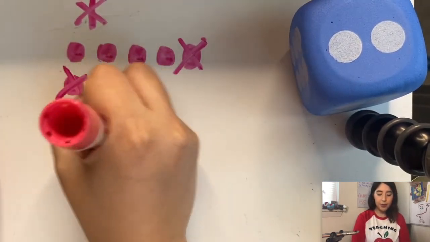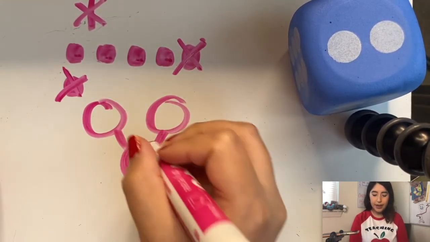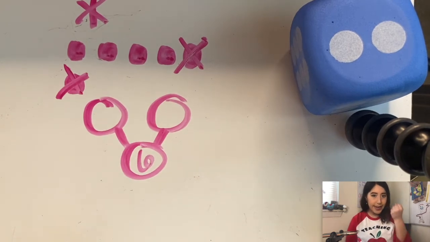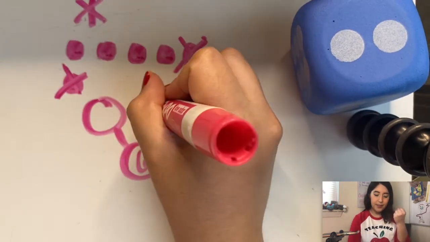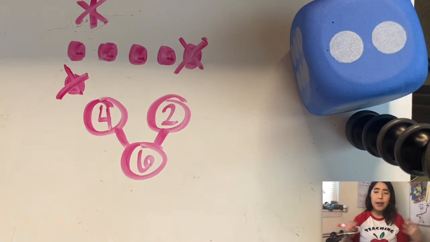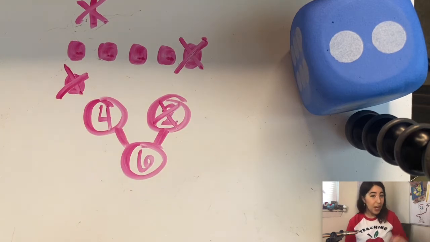Now it's time to create my number bond. I'm feeling silly. I'm going to do it this way. My total number is 6. How many did I take away? 2. And how many are left? 4. And which one do I cross out? The 2.